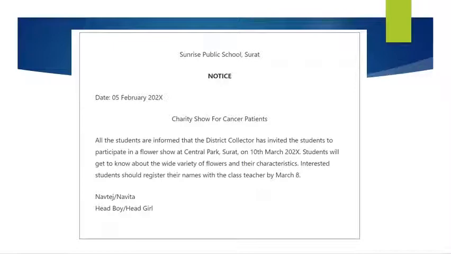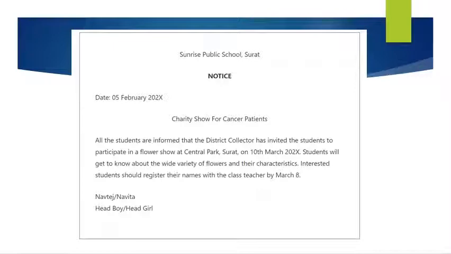Next comes the heading. How should the heading be? Short and catchy, brief and catchy. Charity show for cancer patients. Here you see all important letters have been capitalized. Small letters can be used for the others, otherwise there is no problem. You can capitalize all the letters there. You can underline that heading too.